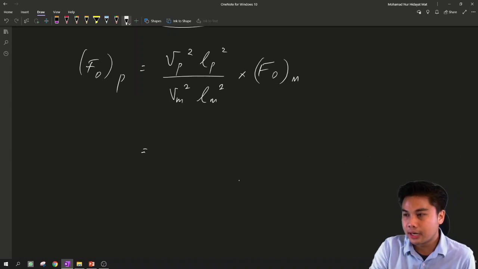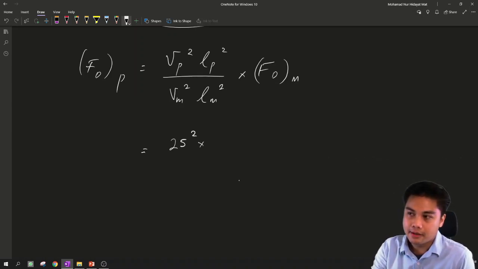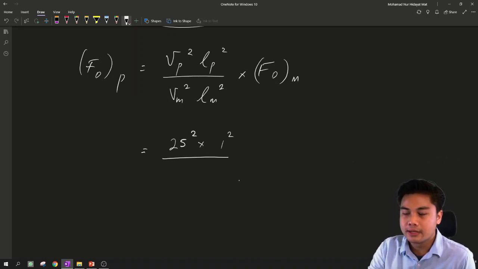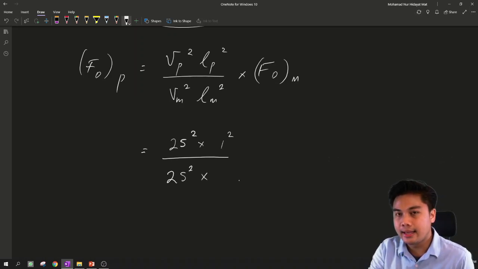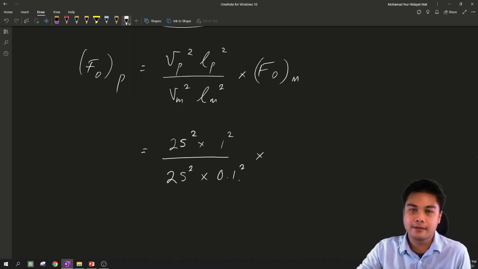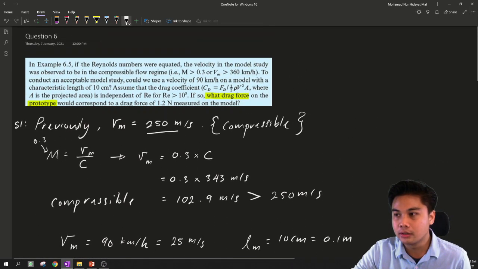So 90 km per hour, previously it is 25 meter per second, squared, multiplied with the length of the prototype, previously 1 meter, squared, over the velocity of the model. The new velocity of the model is 90 kilometer per hour as well, converted to meter per second it becomes 25 as well, the same as the prototype. Multiply with the LM, which is 0.1 squared, multiplied with FD, the drag force of the model.